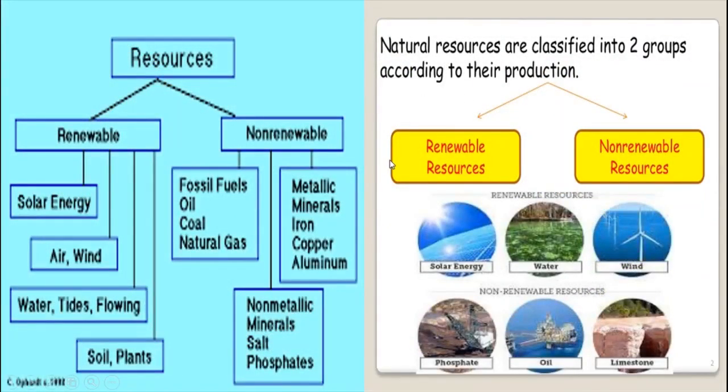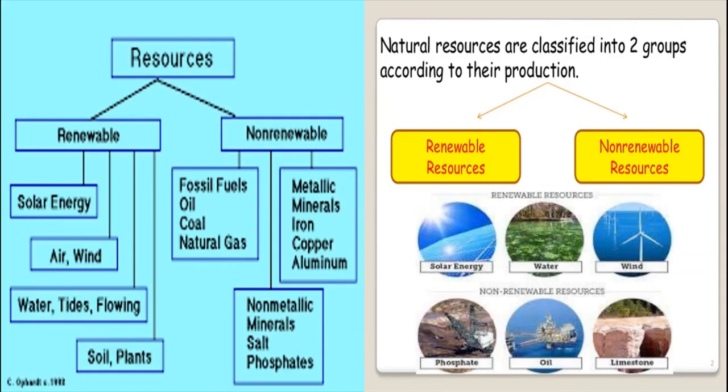In this picture, the resources have been broadly categorized into renewable and non-renewable. So natural resources are broadly categorized into renewable resources and non-renewable resources. We have already seen that biotic resources are renewable and abiotic resources are non-renewable, isn't it? In that picture it has been shown.